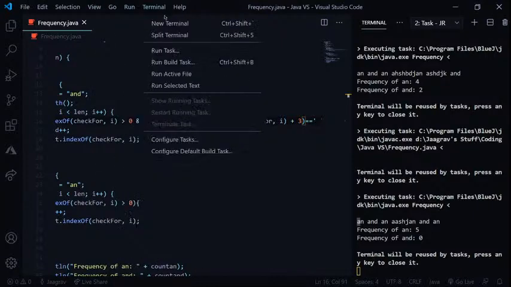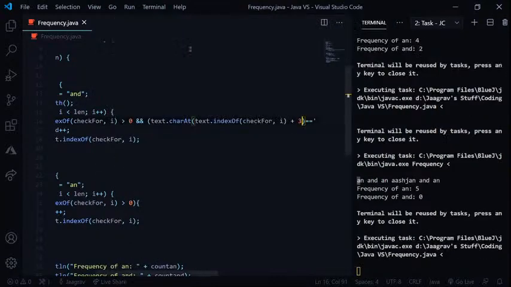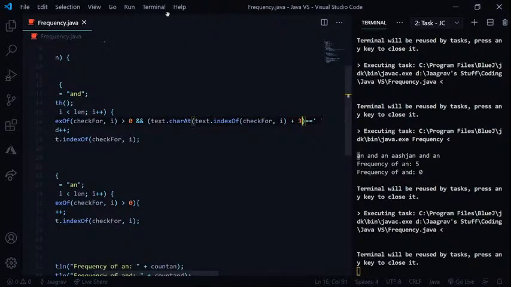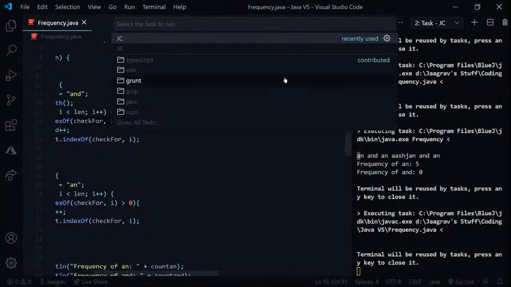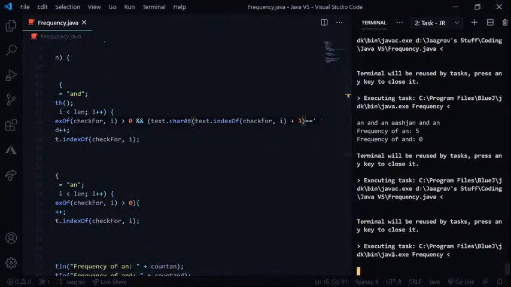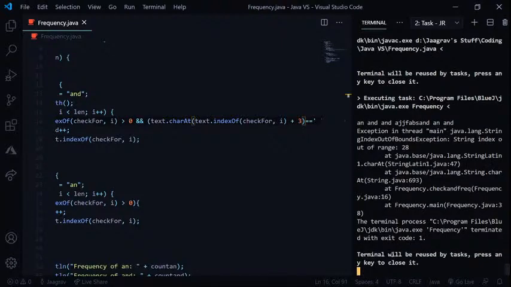So let's view terminal, run task, Java compile, and now let's run this. Task run, and now let's input the same thing, and then and over here, and then and over here. So this should say that there's 3 ands. String index out of bounds. Which line? 47? What?